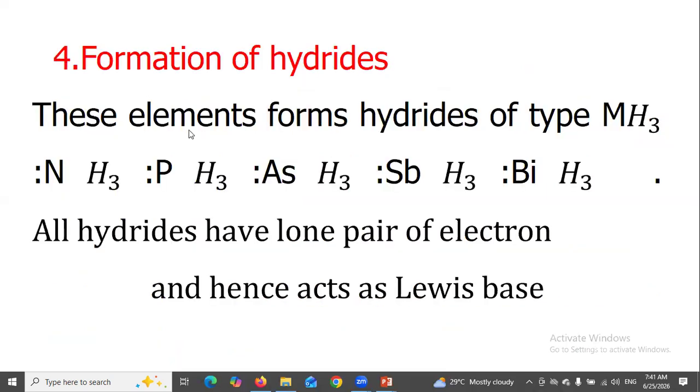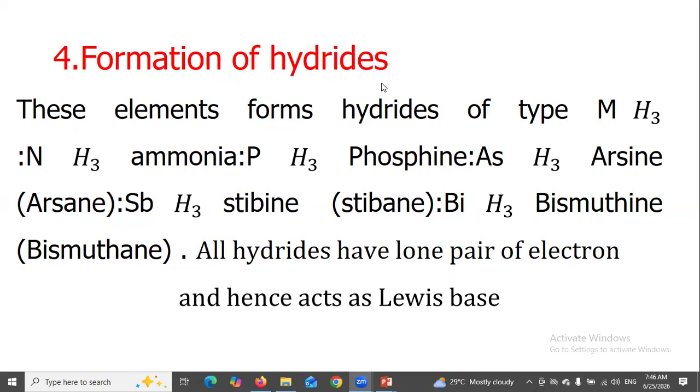Formation of hydrides. These elements form hydrides of type MH3: ammonia, phosphine, arsine, stibine, bismuthine.